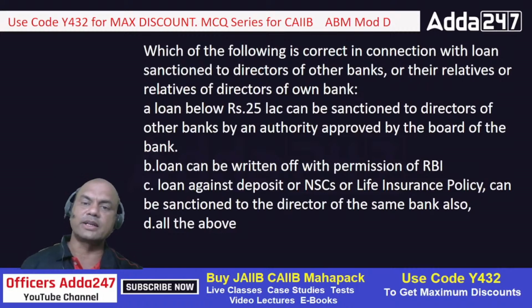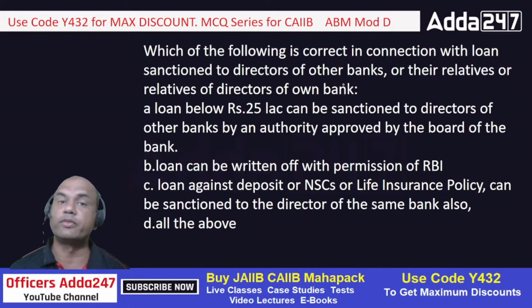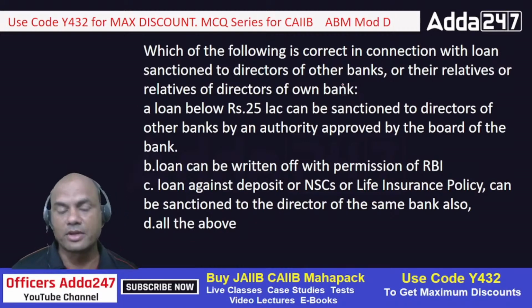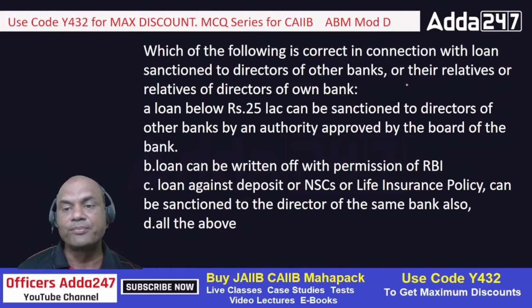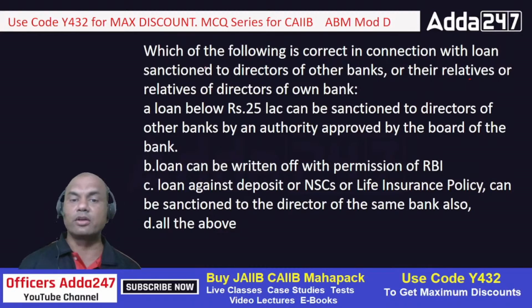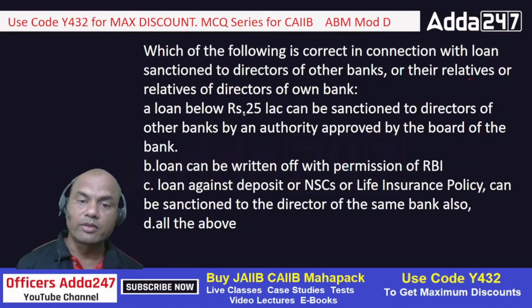Which of the following is correct in connection with the loan sanctioned to the directors of other banks or the relatives of the directors of the own bank? This is a very serious issue as per RBI. Any loan sanctioned to the directors of other banks or their relatives, or the relatives of directors of the own bank, all these three categories. So what is the question? Which one is correct with loans sanctioned to directors?